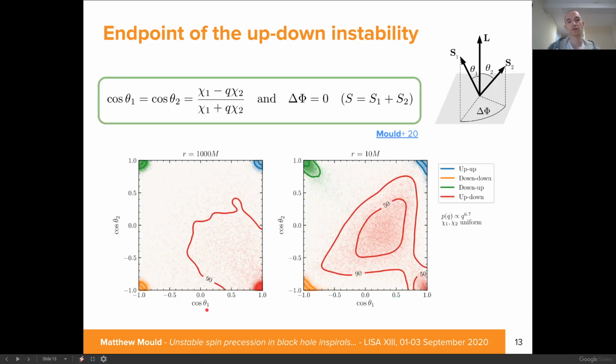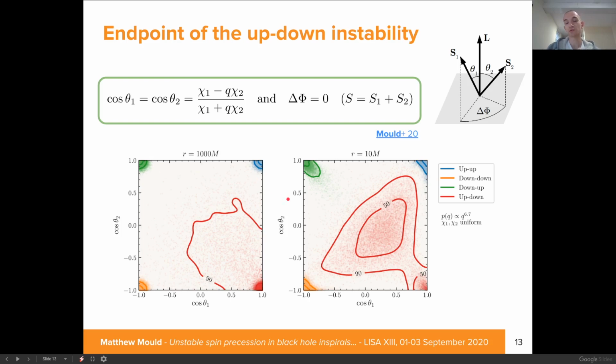Now we can verify this again with numerical integrations. Here we take a LIGO-like population with the set of mass ratios distributed according to the O1 and O2 catalogue. So in these two panels we have our initial set of binaries at a larger separation, with the up-down subpopulation given in red, and the other three aligned configurations appearing in the other vertices of this panel.